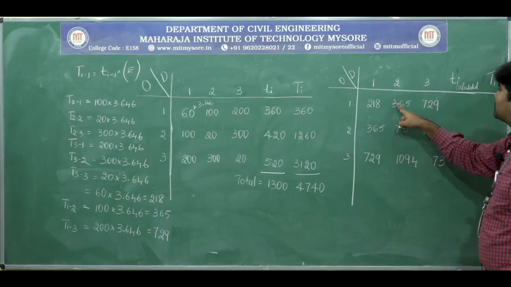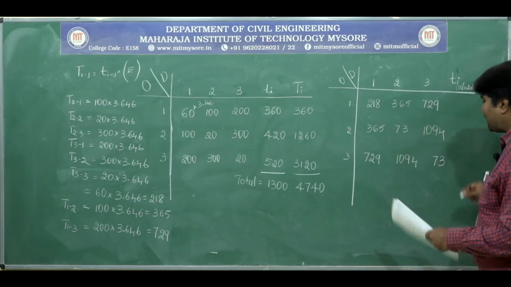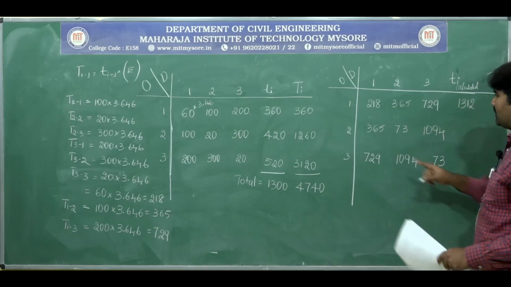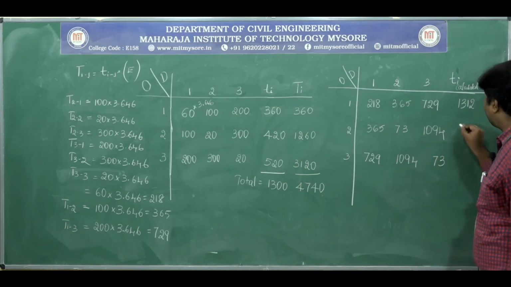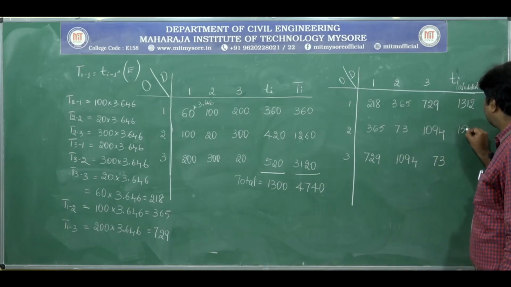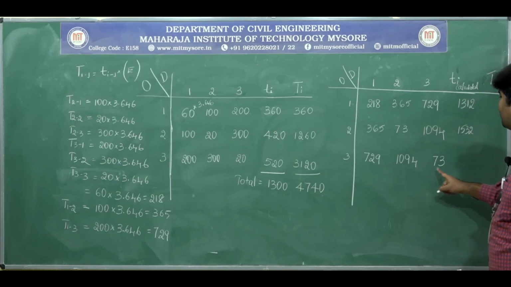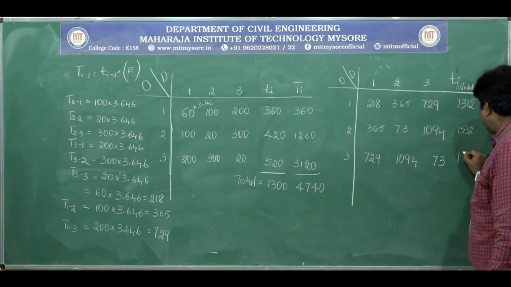Add this and see how much you get. 218 plus 365 plus 729, we will get 1312. Next 365 plus 73 plus 1095, you will get 1532. 729 plus 1094 plus 73, you will get around 1896.